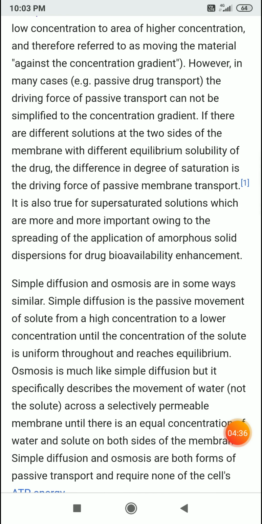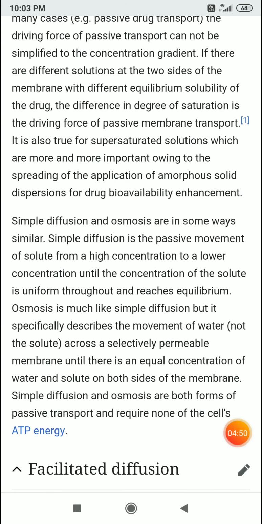Osmosis is much like simple diffusion, but it specifically describes the movement of water, not the solute, across a selectively permeable membrane until there is an equal concentration of water and solute on both sides of the membrane. Simple diffusion and osmosis are both forms of passive transport and require no energy from the cells.